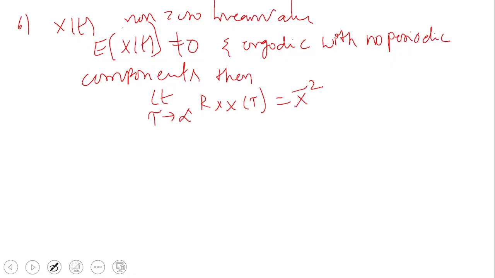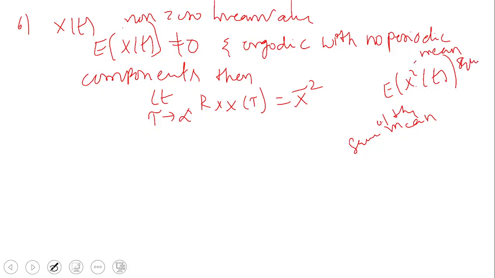Don't say that mean square is different from square of the mean. Mean square is E of x square of t, that is the mean square value. This is the square of the mean. Okay, so this is the statement.